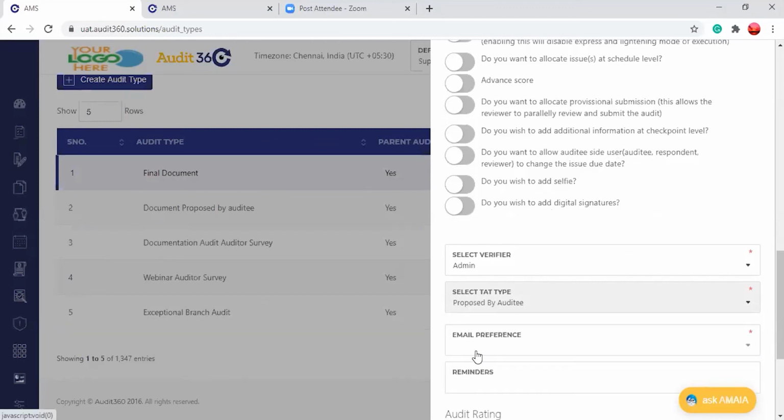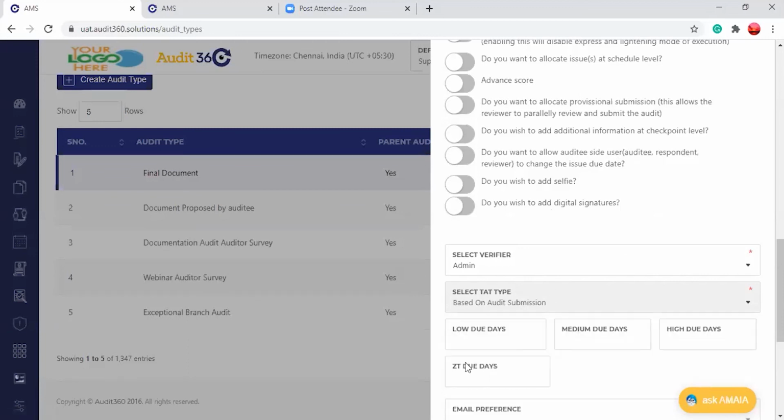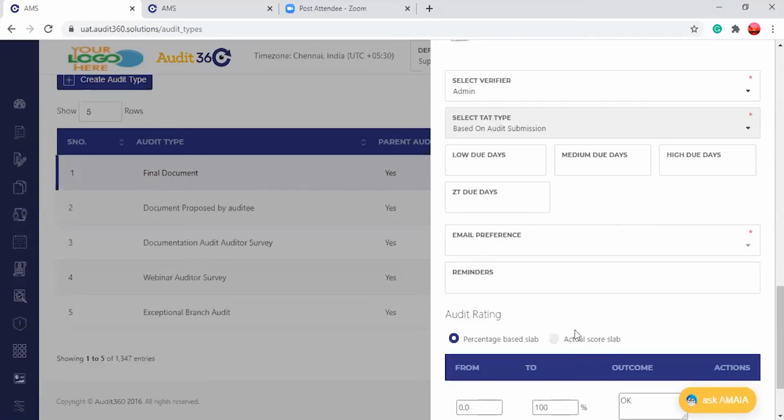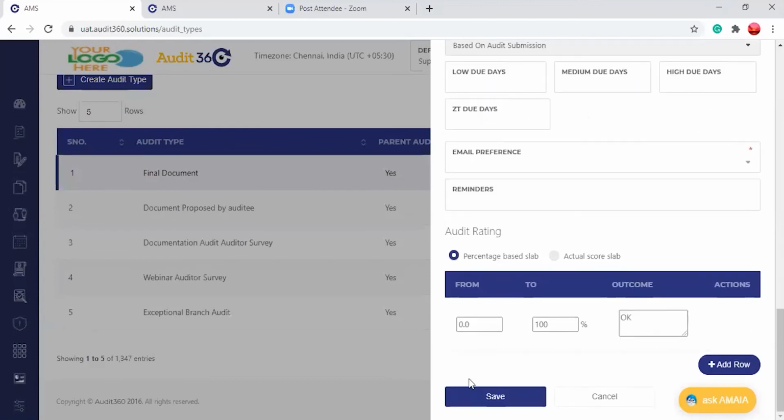Matlab, you have to give a due date. If it is based on the audit submission, this will be done once the audit is submitted. The due date will be preset and the date will be reflecting there. So you don't have to give a due date there. Okay, once that has been done, you can save.